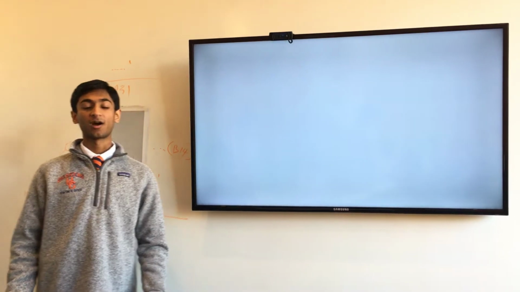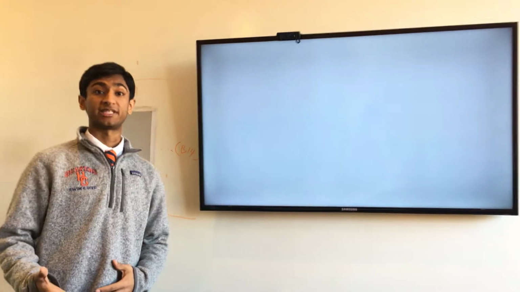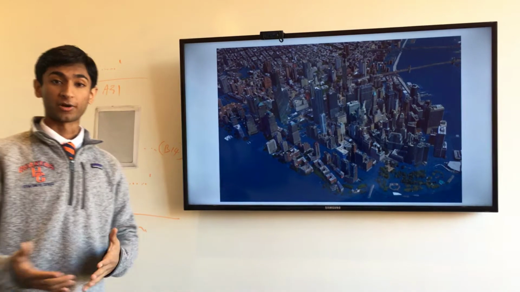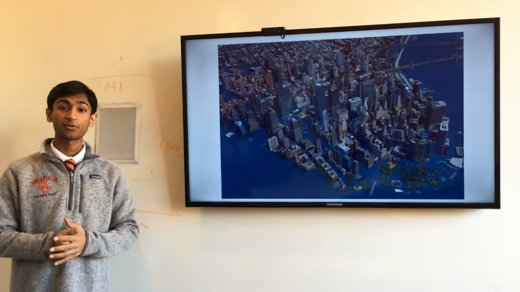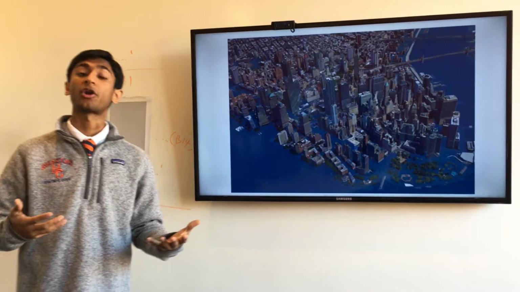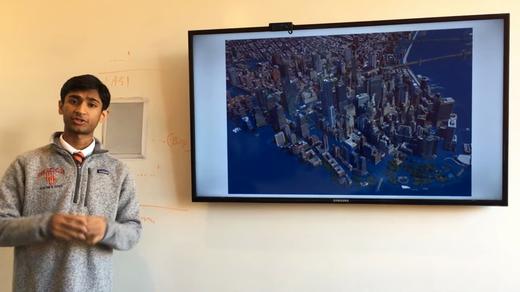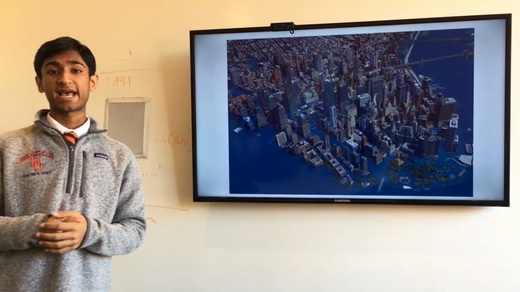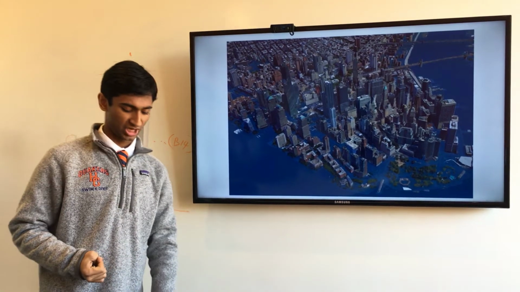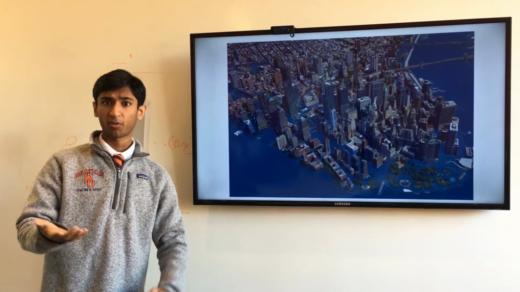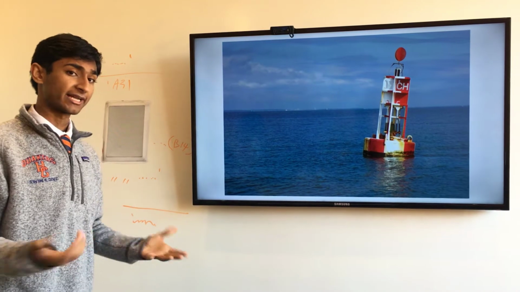Hi, I'm Chirag Kumar, and a global warming of 2 degrees Celsius would put large parts of New York City underwater. That's the city where I was born. So clearly it's necessary for us to accurately monitor so we can actually predict climate change. And to that extent, sea surface temperature, SST for short, is according to NASA the single most important indicator of climate change. So if this thing is so important, how can we go about actually measuring it?